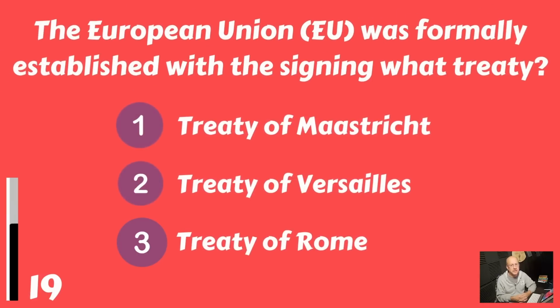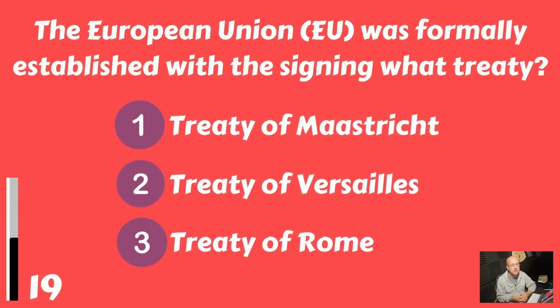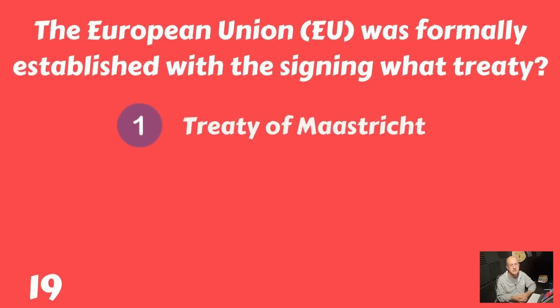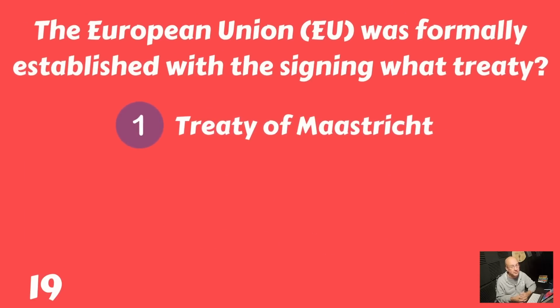The European Union, EU, was formally established with the signing of what treaty? The Treaty of Maastricht, the Treaty of Versailles, or the Treaty of Rome? And that would be the Treaty of Maastricht.